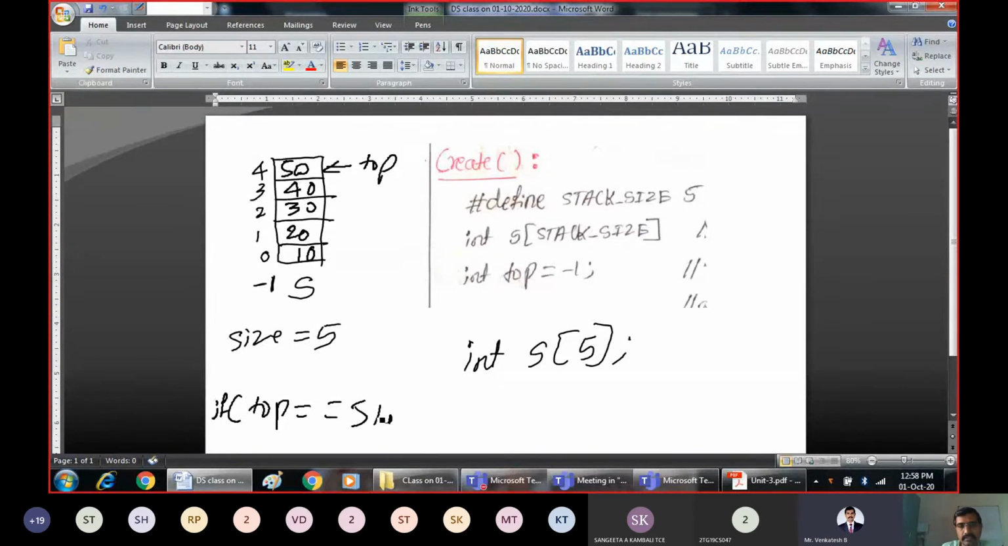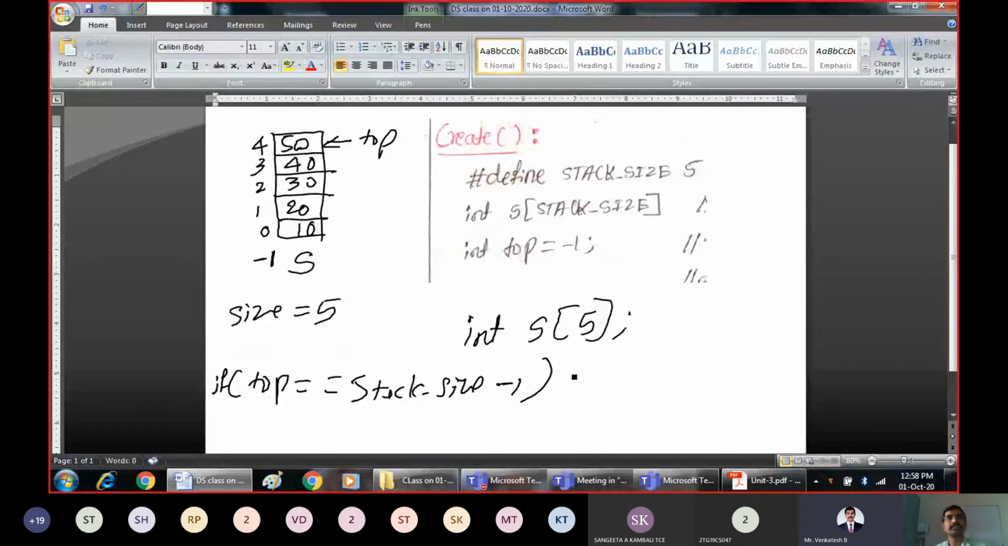Stack size -1. In this scenario, we say that the stack is full. So what is top now? Where is top pointing? Don't consider this element. Top is pointing to index 4. Is 4 equal to stack size -1? Stack size is 5. 5 minus 1 is 4. 4 is equal to 4. The condition is true. In this case, we are going to say that the stack is full.